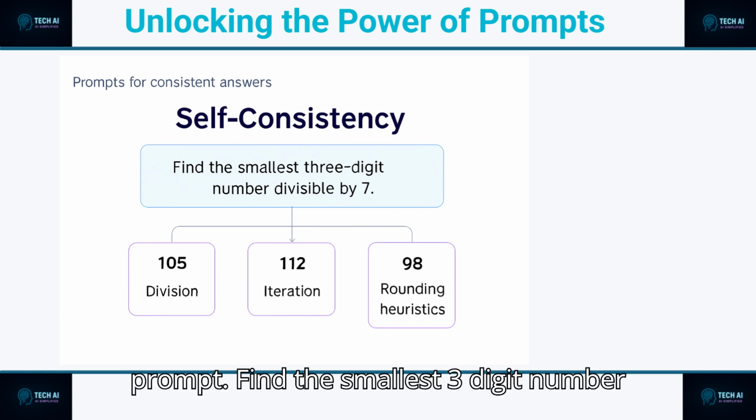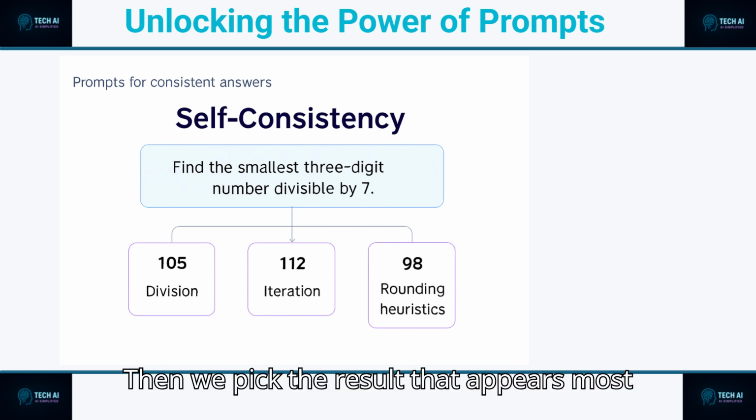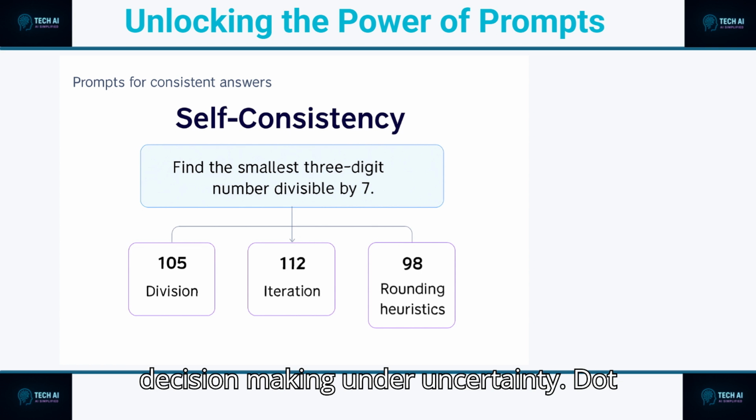Prompt: find the smallest 3-digit number divisible by 7. The model tries several methods: division, iteration, even rounding heuristics. Then we pick the result that appears most often. It's powerful for improving accuracy in math, logic, and decision-making under uncertainty.